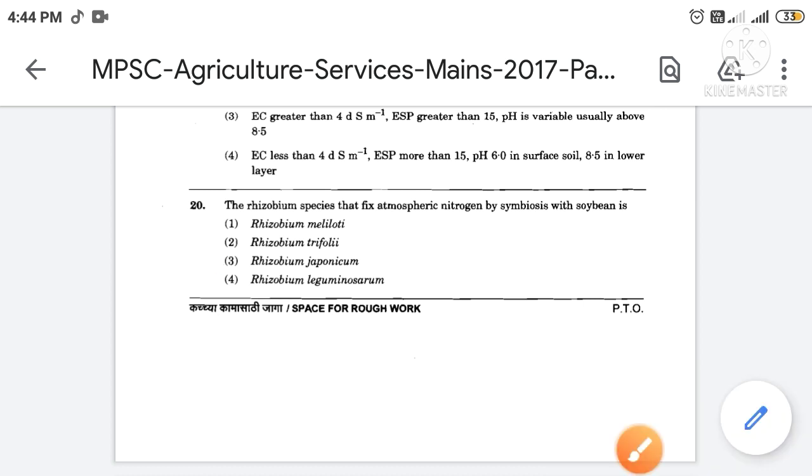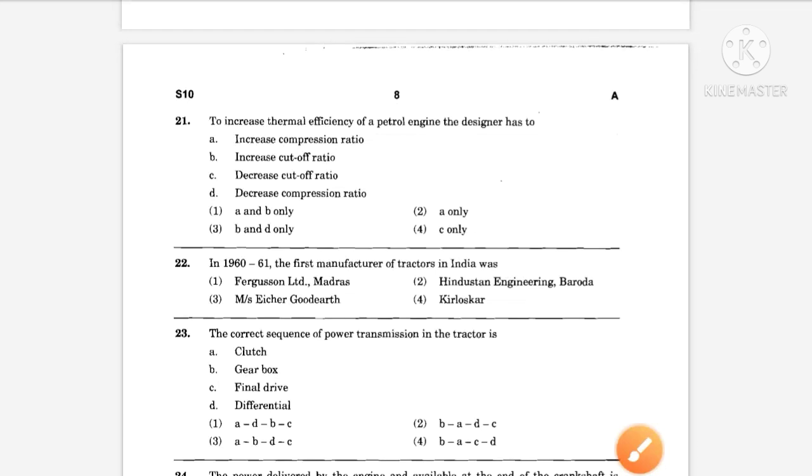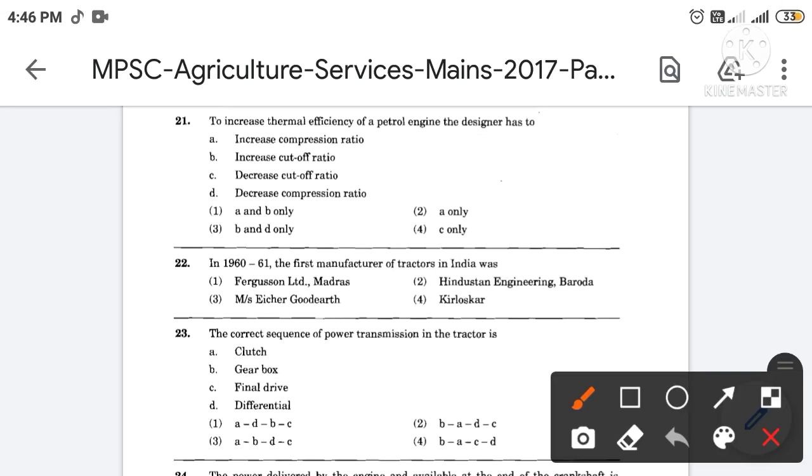Then next question. To increase thermal efficiency of a petrol engine, the designer has to. The correct answer is option number 2. So to increase thermal efficiency of a petrol engine, the designer has to increase compression ratio.